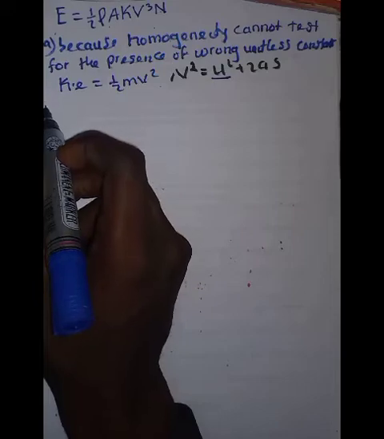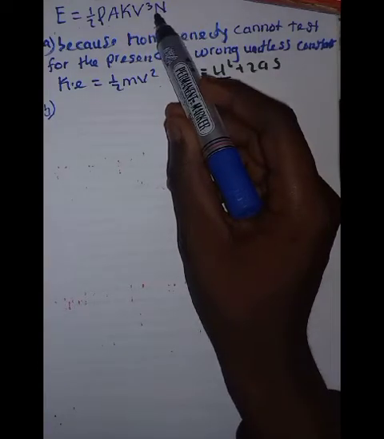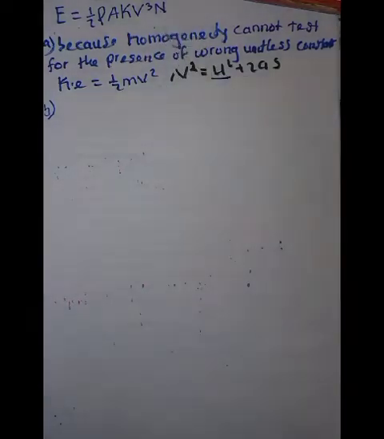Now, let's look at the B part. The B part simply wants us to determine the base units of the constant K. The question has told us initially that K is the coefficient of performance, as well as unitless.